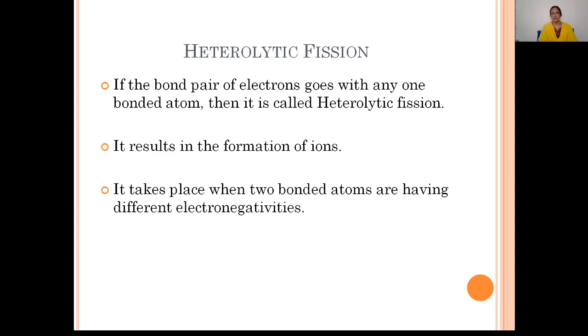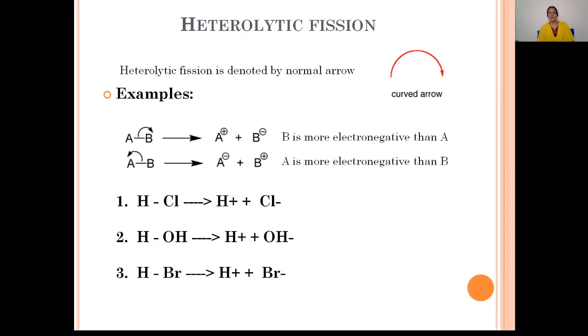Generally, heterolytic bond fission is denoted by a normal curved arrow. Let us consider an example, the AB molecule. Here B minus and A plus ions are produced.